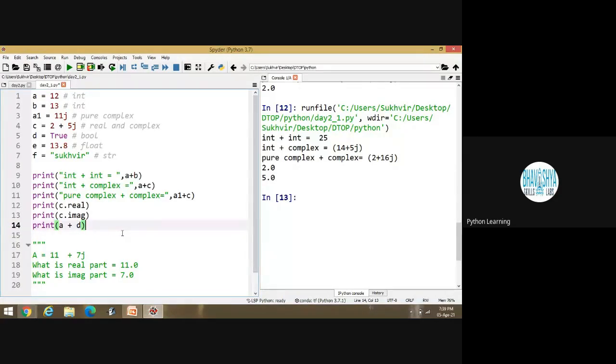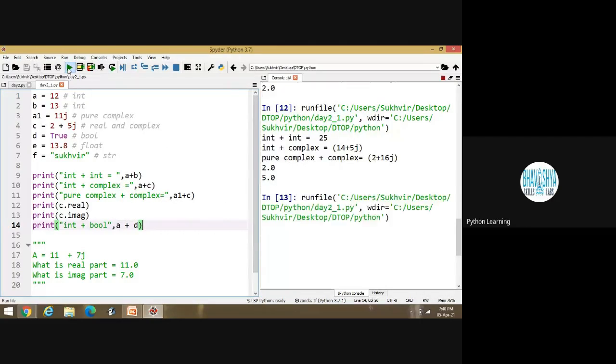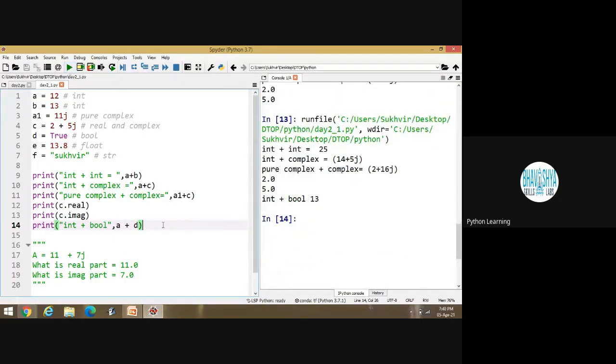Suppose I am writing A plus D. A is integer and D is boolean. 12 plus true. What will be the answer? 13. Okay, let's try integer plus bool. Let's execute this one. The answer is equal to 13.